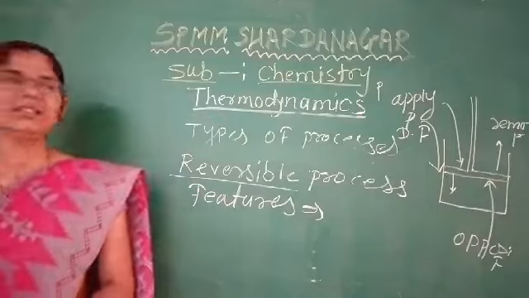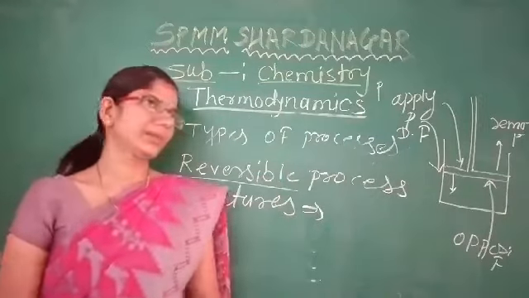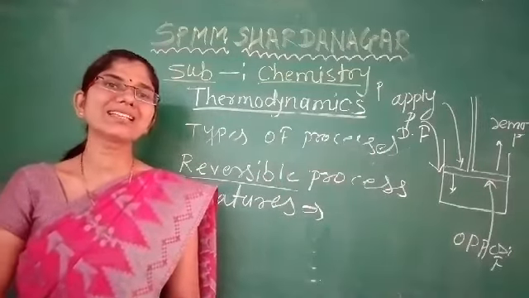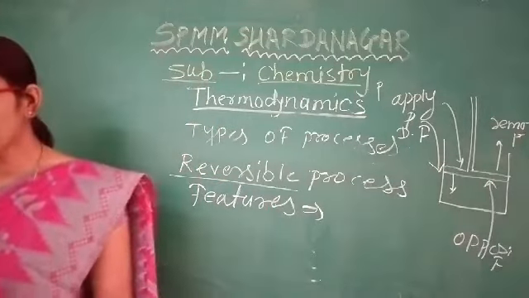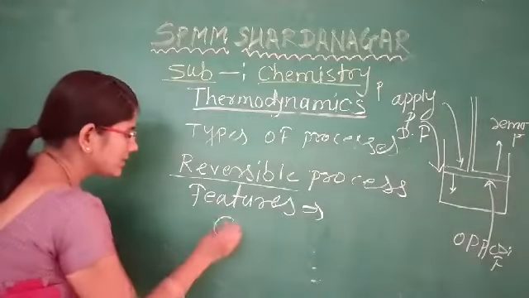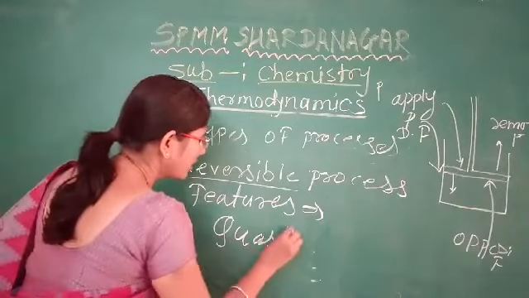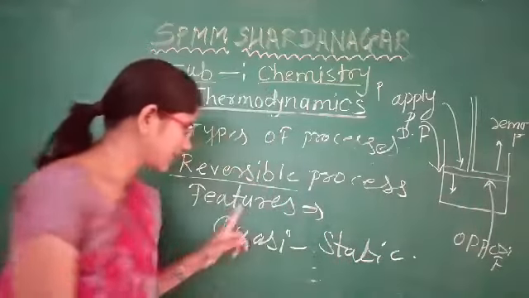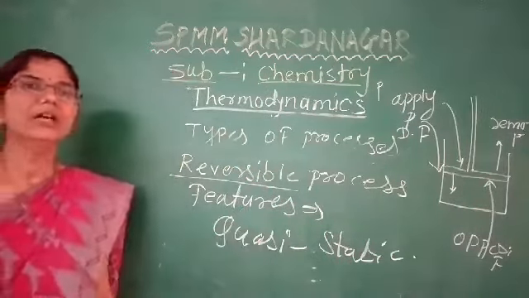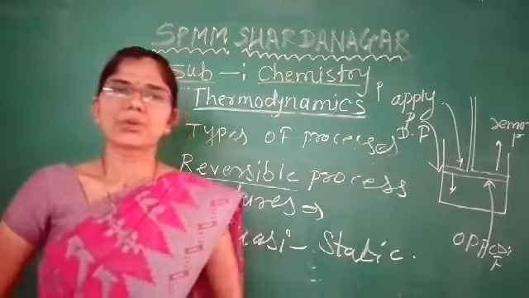The second feature of this reversible process is that it is called a quasi-static process. Means the reversible process is also called a quasi-static process. Reversible process ला आपण काय म्हणतो? Quasi-static process.